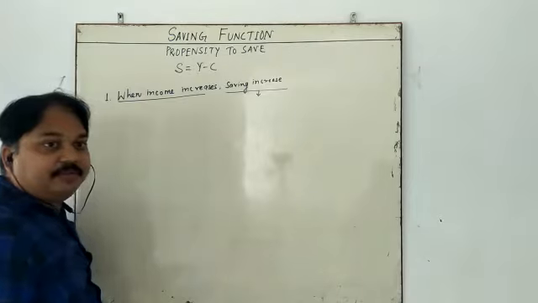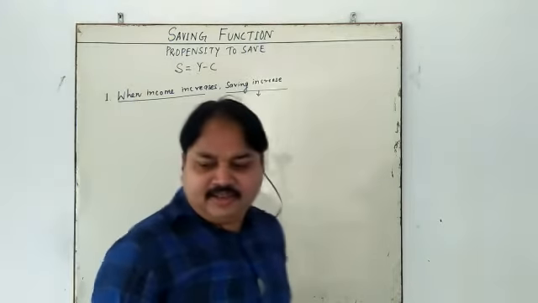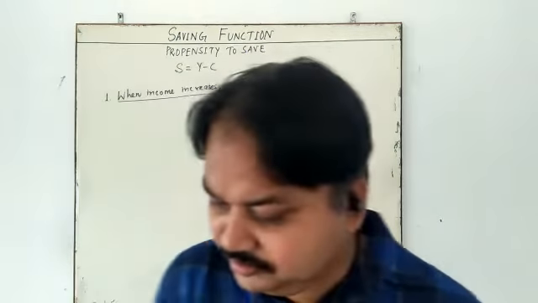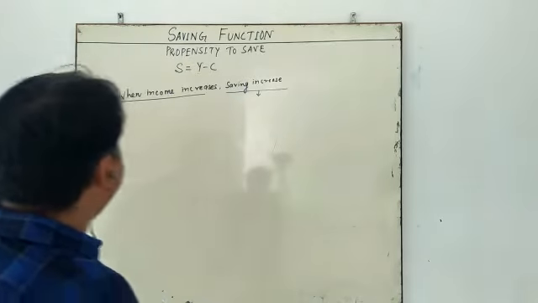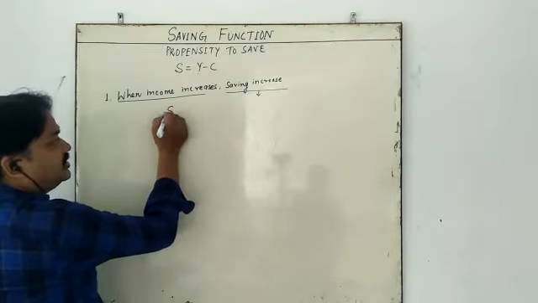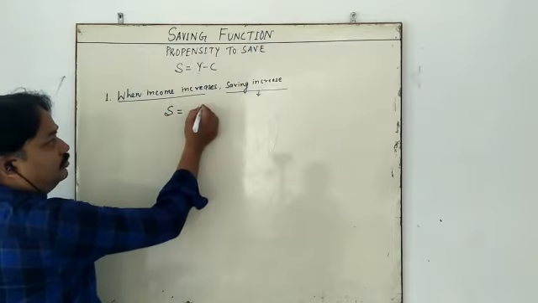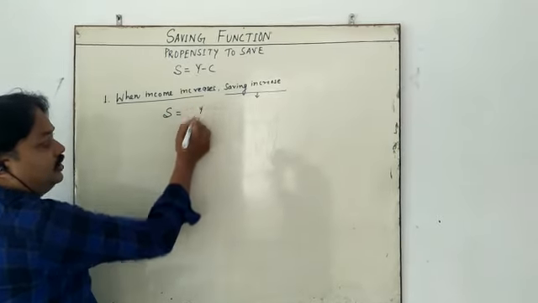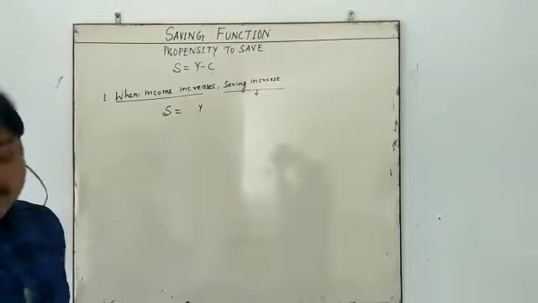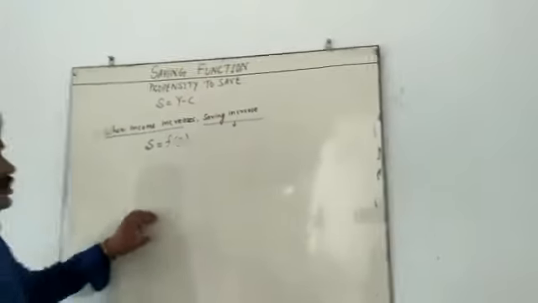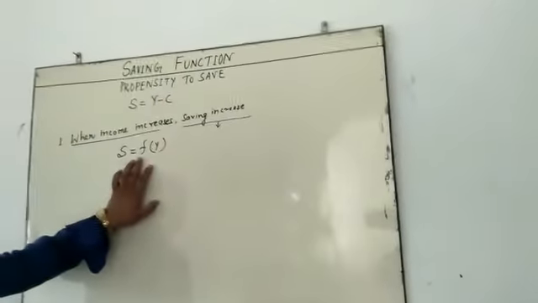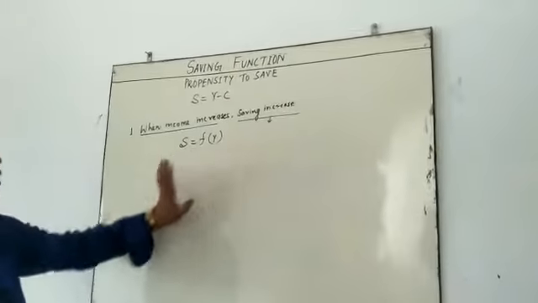Saving is a function of income, the functional relation: S is equal to a function of Y. This is the first situation, where saving is going to increase when income is going to increase.